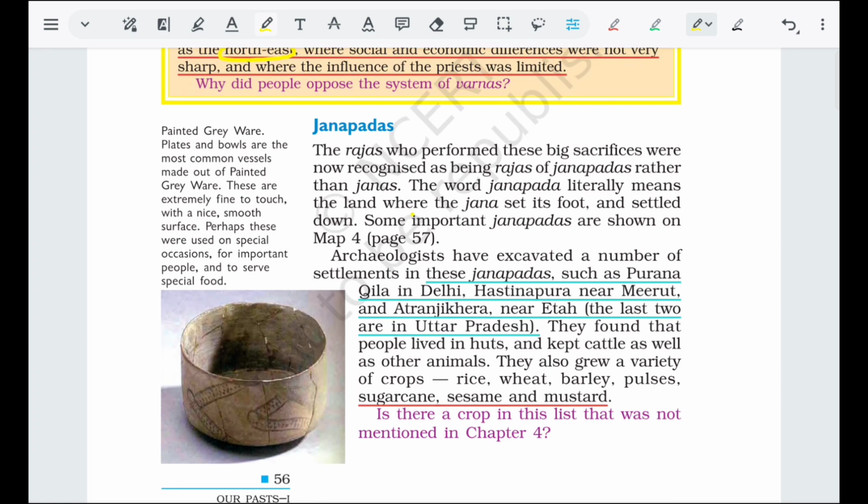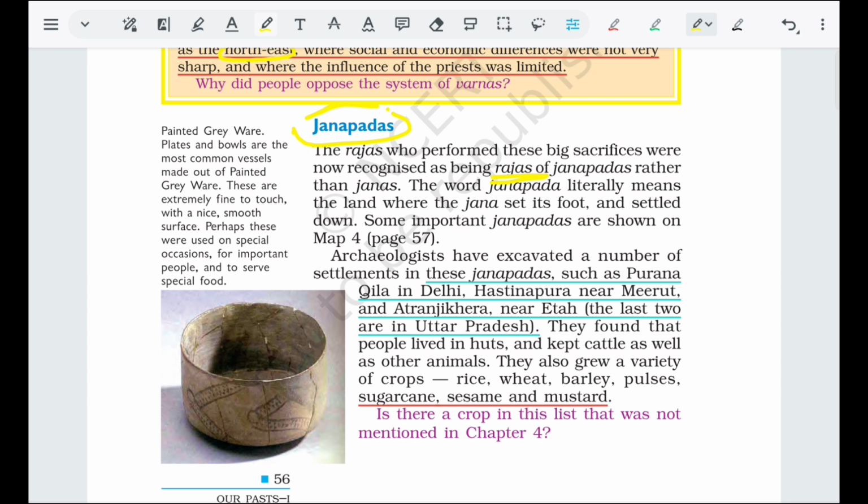So what are the Janpads? We are going to discuss Janpads. The Janaj Raja who performed these big sacrifices was now recognized as Raja of the Janpada rather than Janaj. So there is a difference. Janaj are the chosen people from the community, but they cannot perform any big sacrifice. What if they perform a big sacrifice? Then they are known as Rajas of Janpad.